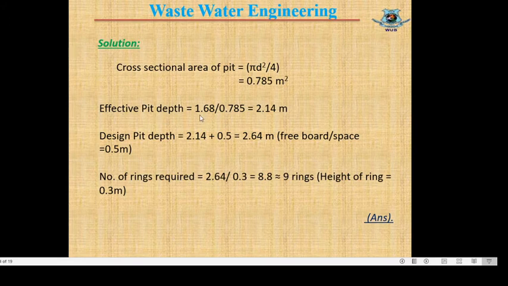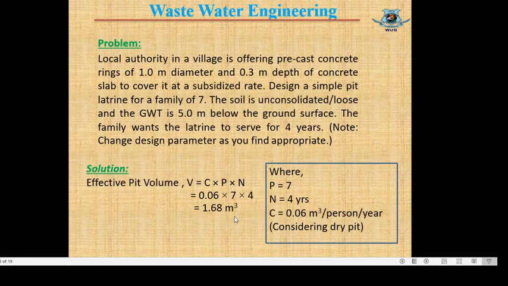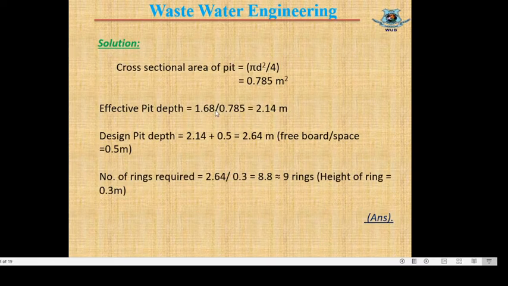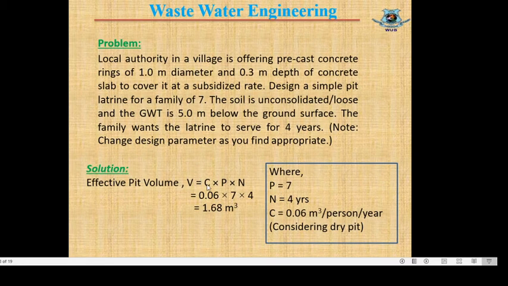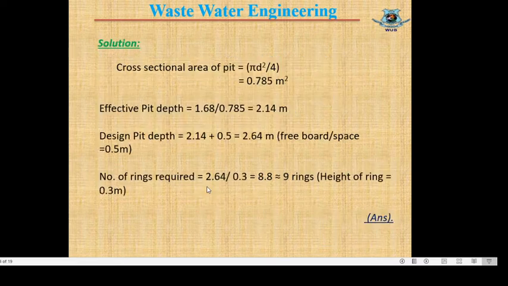Now effective pit depth equal to volume of pit divided by cross sectional area. If we go to the previous slide, volume of pit equal to 1.68 meter cube, and cross sectional area of pit is this. So finally effective pit depth equal to 2.14 meter. And we have used the formula except the 1.33 factor, so we need to add a free space. Design pit depth or total pit depth equal to 2.14 plus 0.5. This 0.5 is free space. Design pit depth stands 2.64 meter.